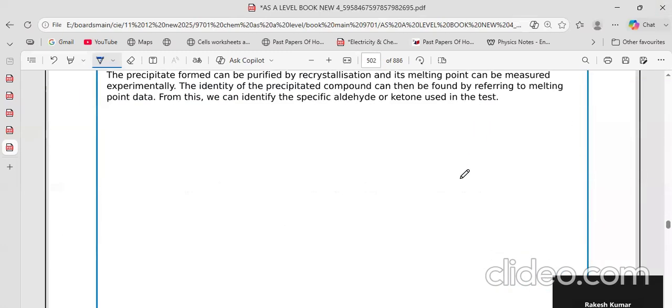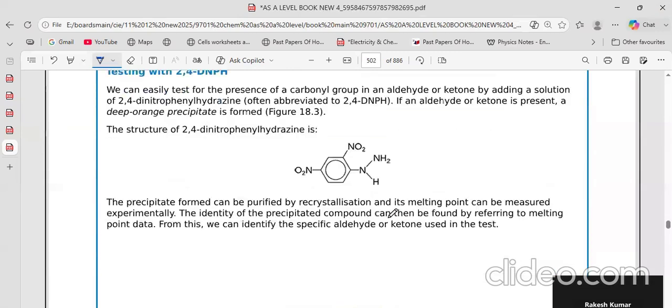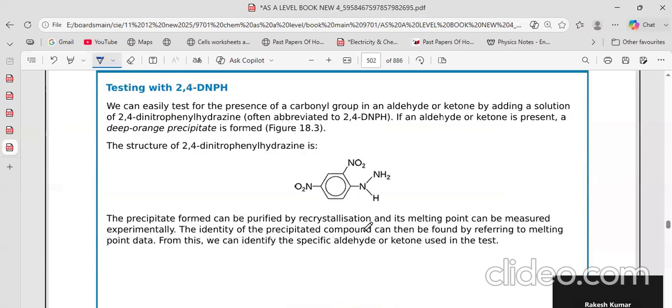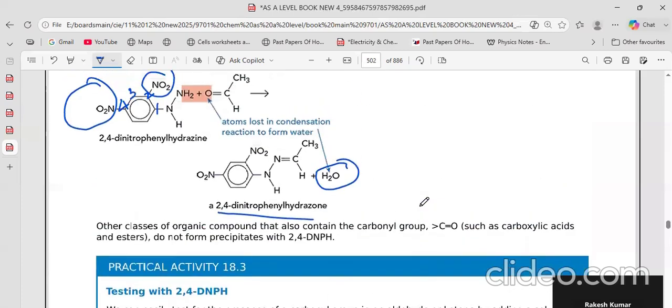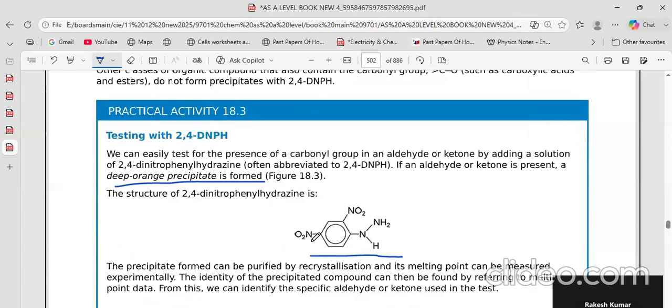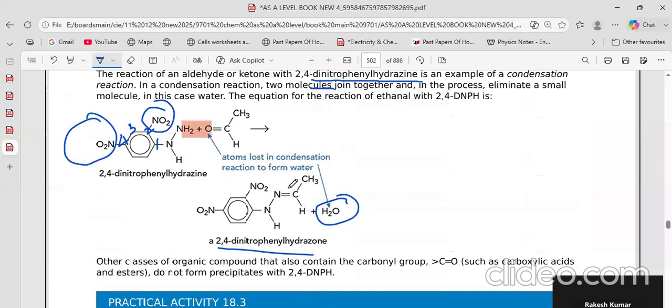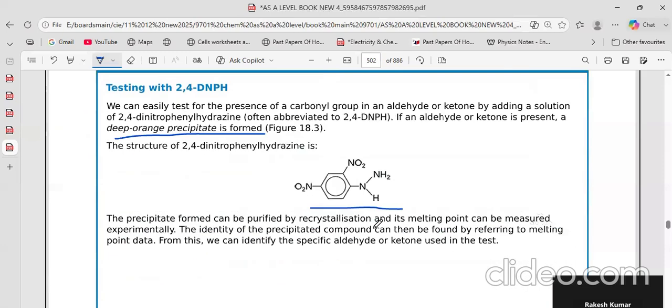It gives you this color, reddish yellow. So this is deep orange. Sorry, if a precipitate is formed, it is because of this structure which is formed, and not this structure. This is the 2,4-dinitrophenylhydrazine, and this is the 2,4-dinitrophenylhydrazone which forms after that.